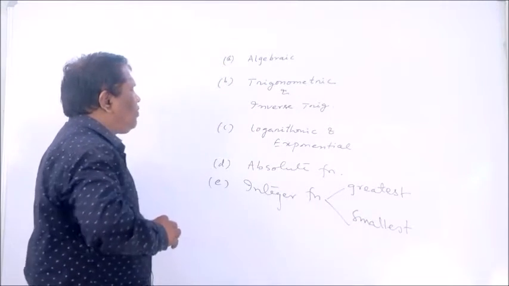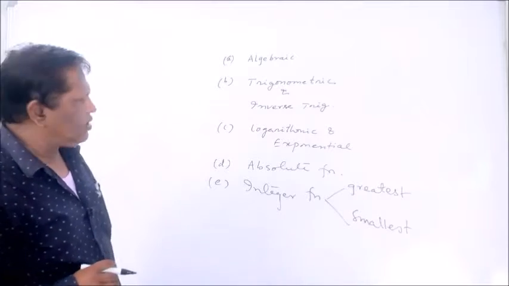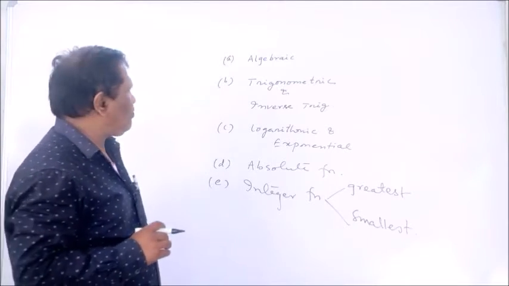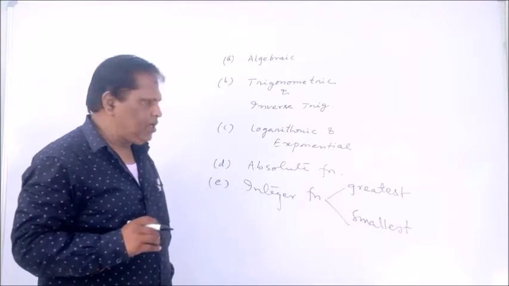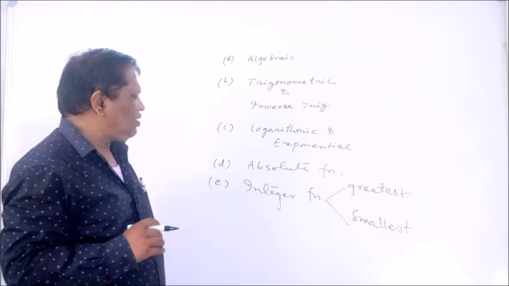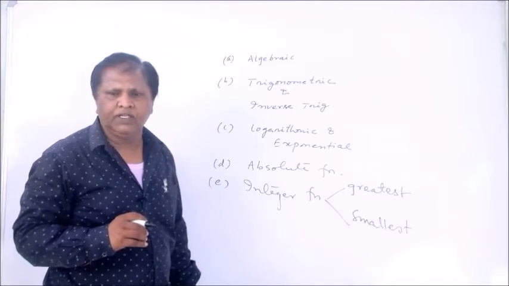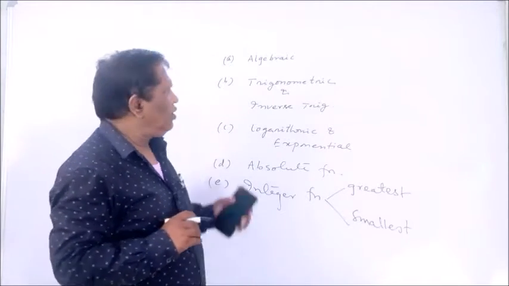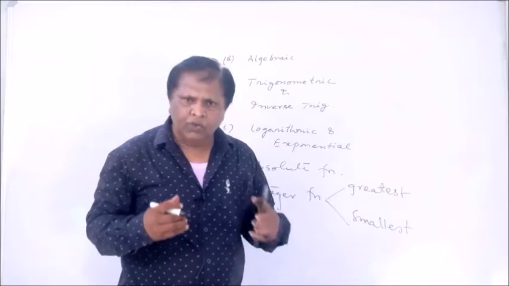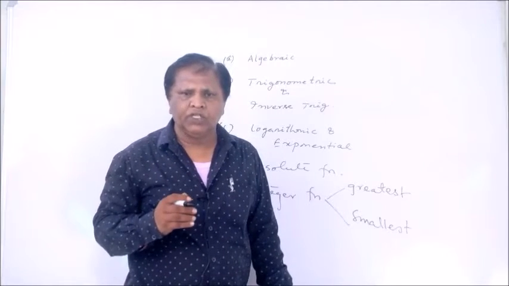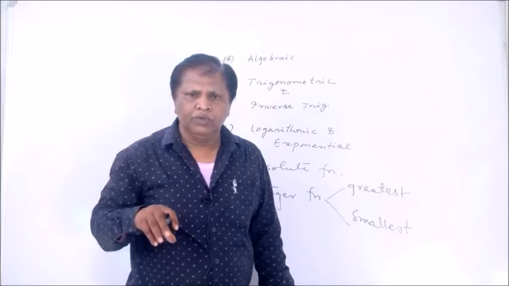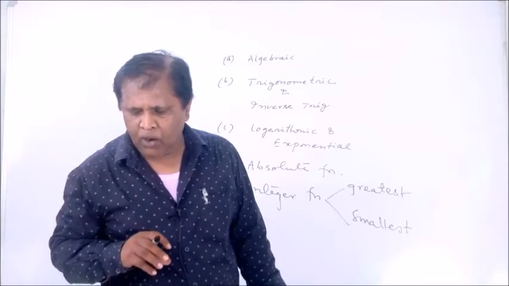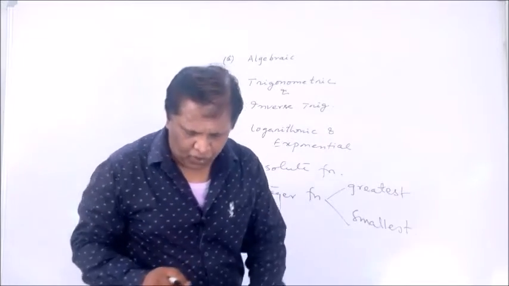Normally, there are 5 functions: algebraic, trigonometric and inverse trigonometric, logarithmic and exponential, absolute function, and integer function. There are 2 types of integer function, the greatest integer function and the smallest integer function. Next, one by one, we have to discuss them in the mathematics syllabus, but we have to start with what is the limit of a function.